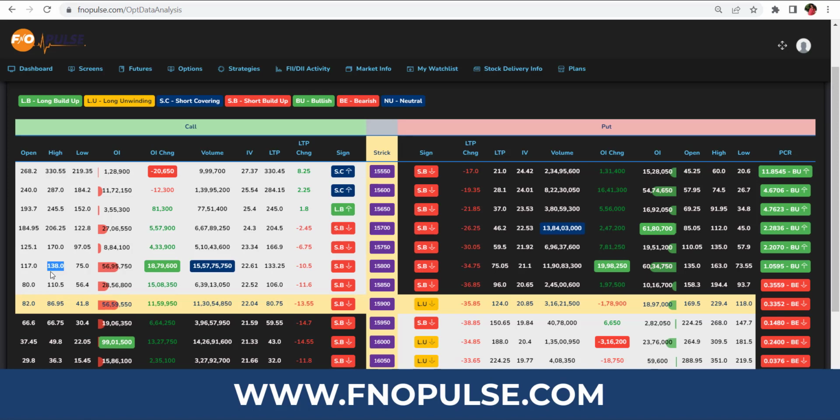When you trade Nifty, 15 points is enough for your intraday trade. So book your profit at a maximum of 8 to 15 points for Nifty. And in Bank Nifty options trading, you can book your profit at 30 to 42 points.